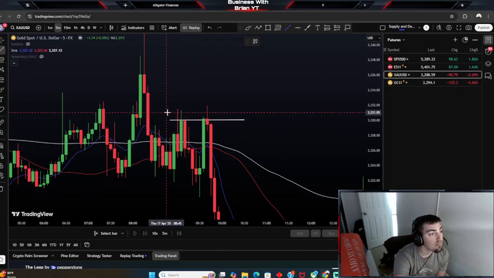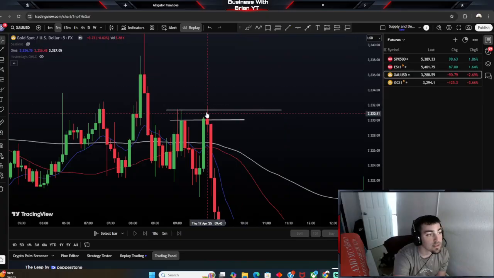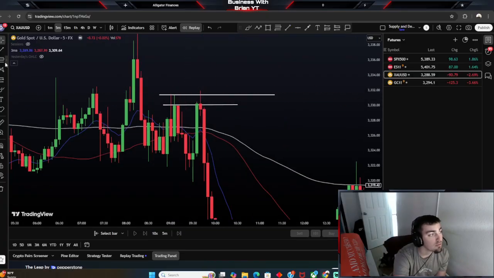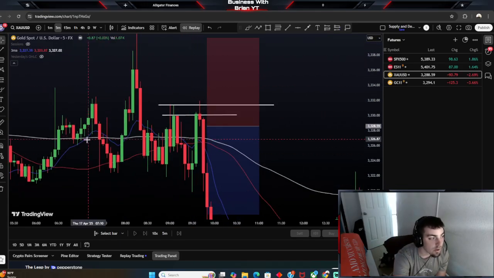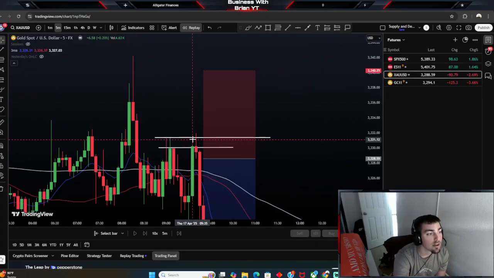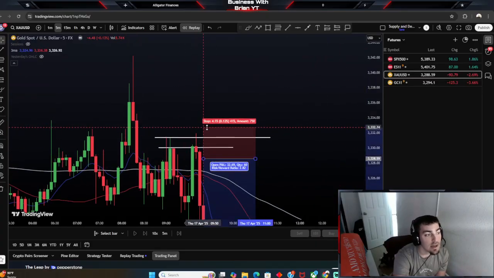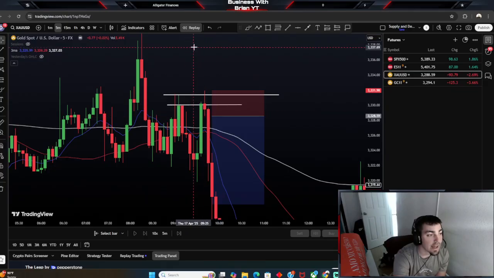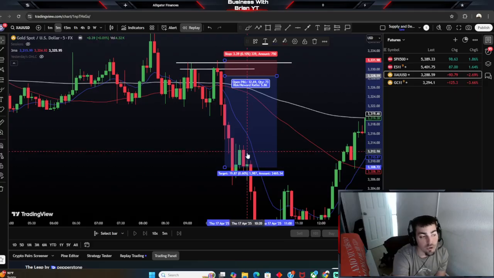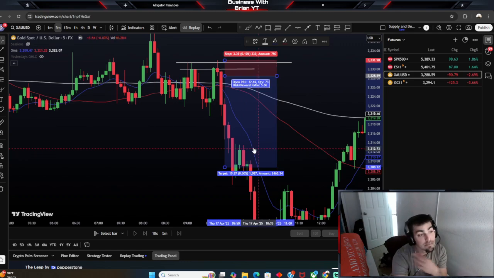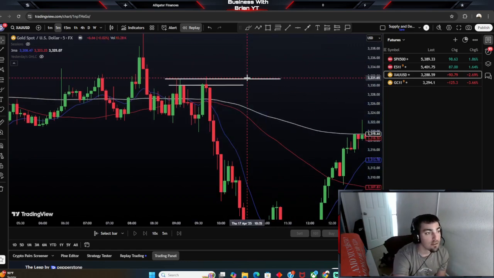That's a high, boom. You guys can see that it wicked above the high, didn't close above the high. So I ended up taking a sell right here. Still the same stuff, right? The 200 EMA is flat. We didn't close past the swing high, and we're getting a candle break. And then here I left runners. This is the trade that I actually ended up passing my account with and getting me funded. So this was a trade on Friday.